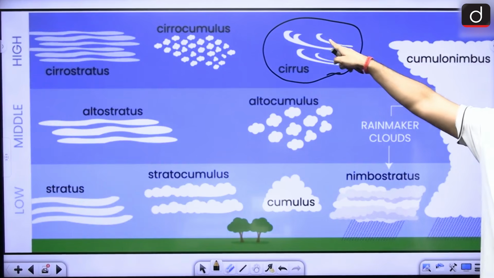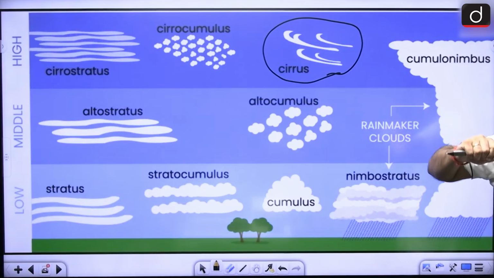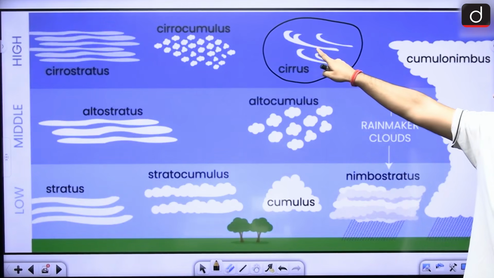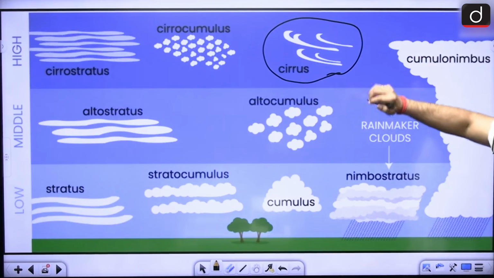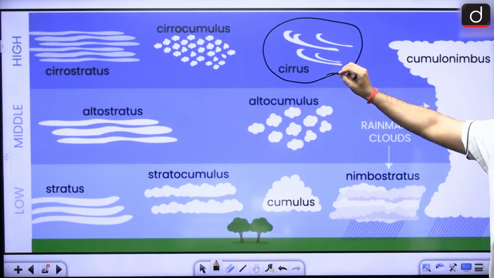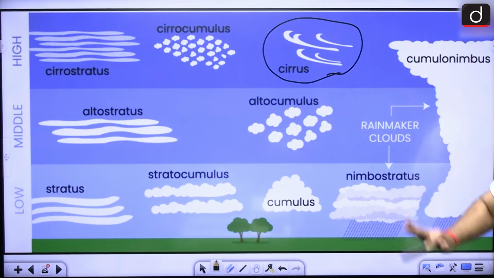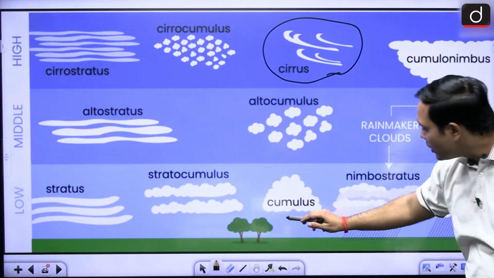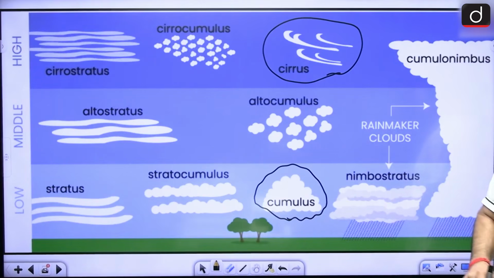It is very thin. It is a detached cloud, right? It has a very feather-like appearance. It is white in color. So cirrus clouds have some very important characteristics: they are formed at high altitudes, thin and detached, with a feather-like appearance, and white in color, right? This is cirrus clouds. Now, as we move towards the cumulus clouds, right? Now, see this cotton wool kind of shape, right?